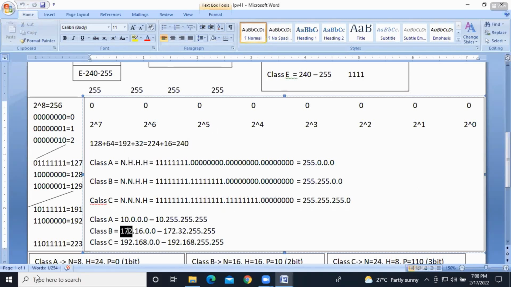Class B is 172.16.0.0 to 172.32.255.255. Class C is 192.168.0.0 to 192.168.255.255. Remember those ranges.